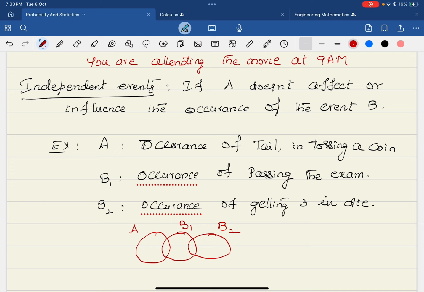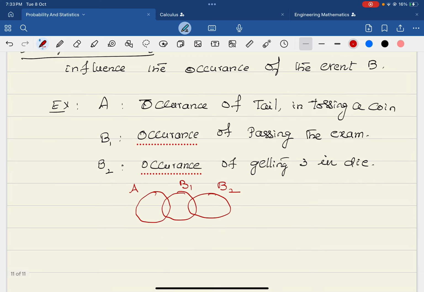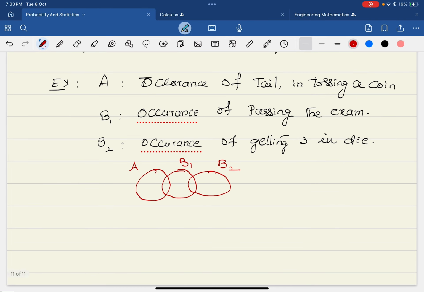Mutually exclusive means one prevents the other from happening. Independent events means one doesn't influence the other. So it doesn't prevent the other from happening. This is called independent events. Now, when you say independent events, we will come to the next, the multiplication theorem and all.